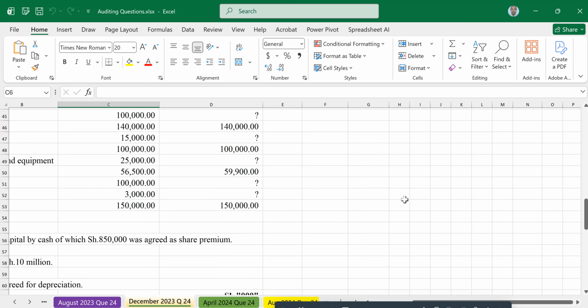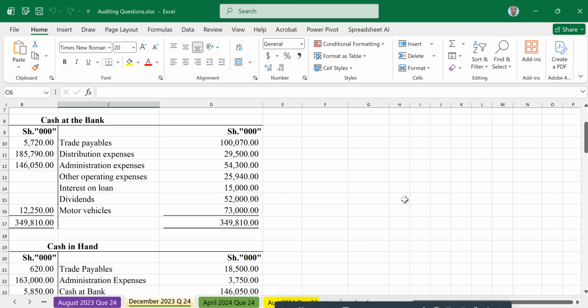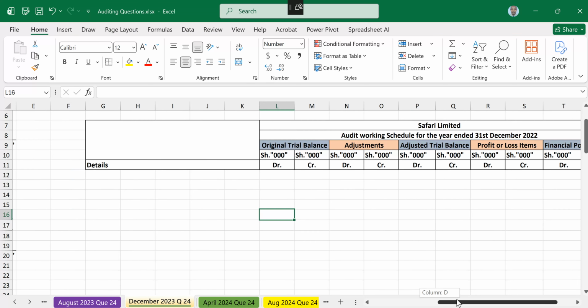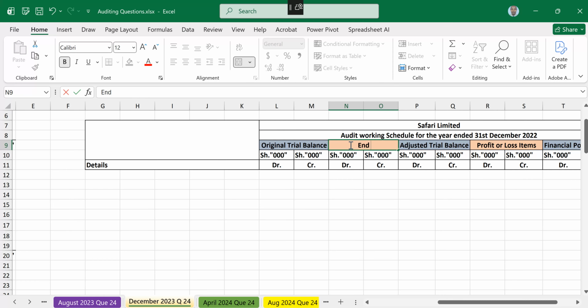So our solution will be up here. We'll be having a solution here, adjusting the format a bit. They wanted the original trial balance and the end year draft trial balance.